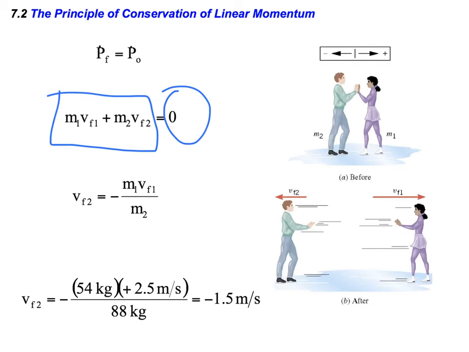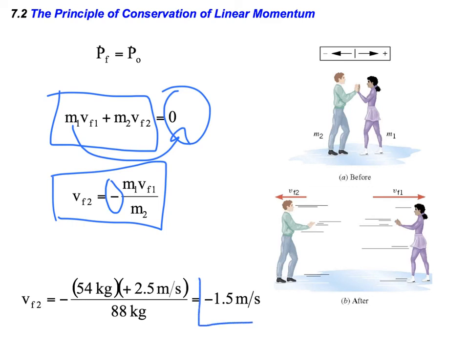And so using that, we can solve for our final velocity that we need, which is the velocity of the man, or in this case we're calling vf2, and then plug in all of our given information. Now, when we do this, we see that we have a negative sign there because we're subtracting over this momentum from the woman. And in the end, we get a negative 1.5 meters per second. Well, let's make sure that that makes conceptual sense, in that if the woman's velocity is 2.5 meters per second and it's positive moving to the right, that means that the man's velocity is in the opposite direction.